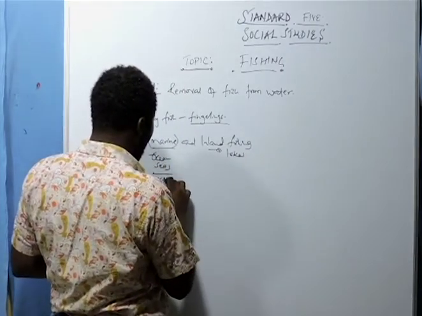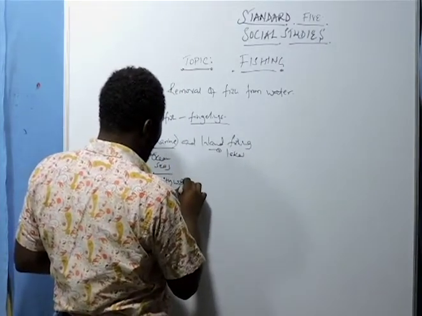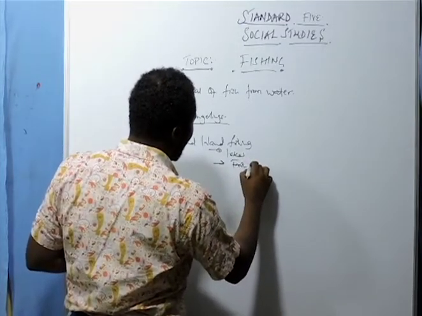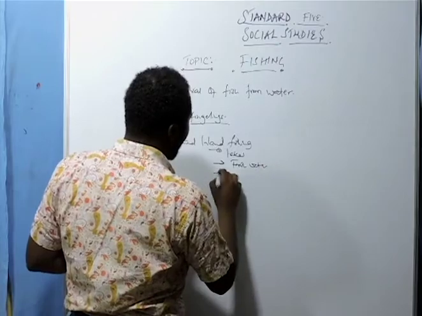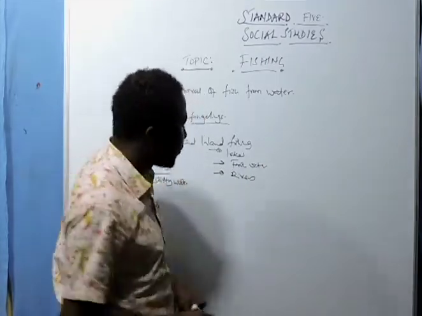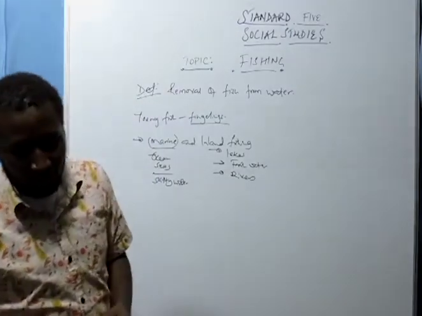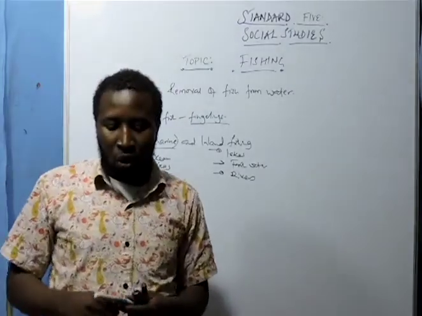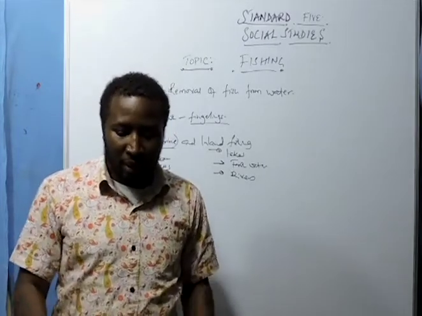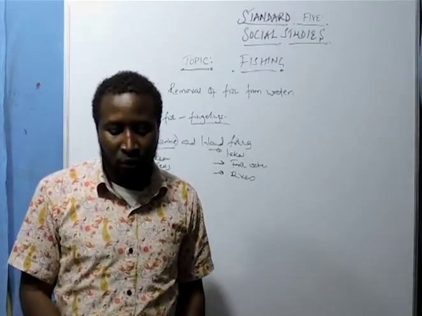For inland, we talk about freshwater bodies. We have lakes, rivers, swamps, and fish farms. Those are the main kinds of fishing grounds.